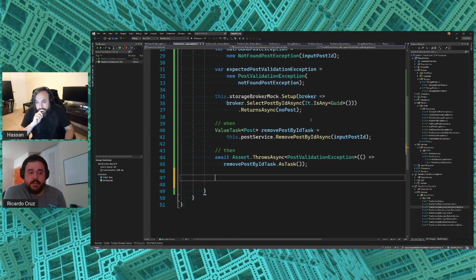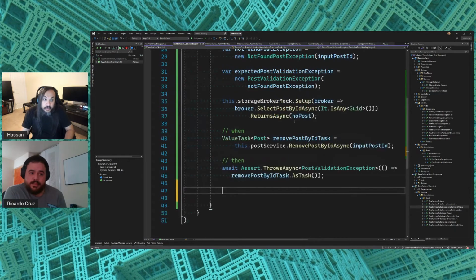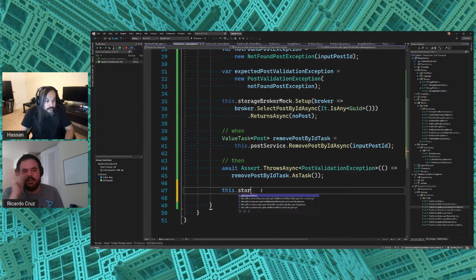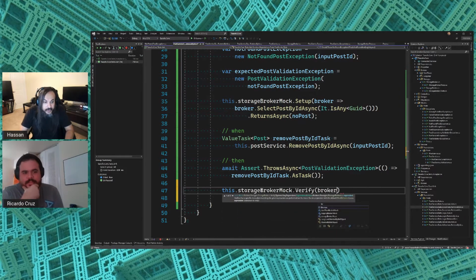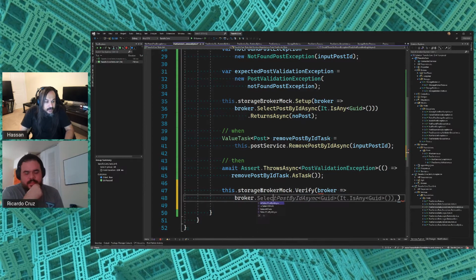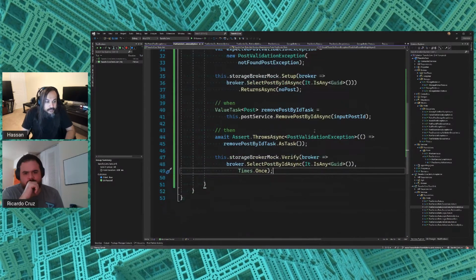Well, for the storage broker, it was never called. Yeah, no, it was called once. Yeah, exactly. So I can go here and say broker.selectPostByID. It is any good, I don't care. And then in here, I just want to make sure that this actually was a result of this guy being called at least once.